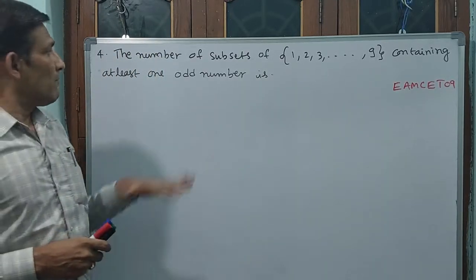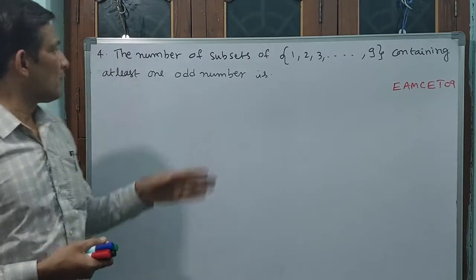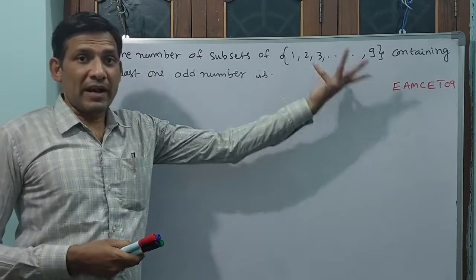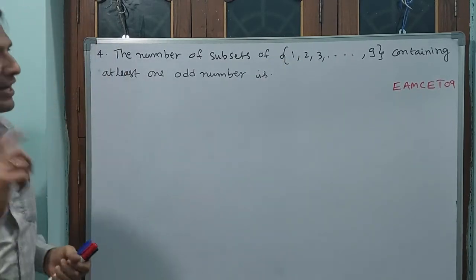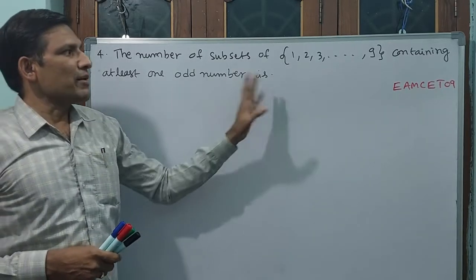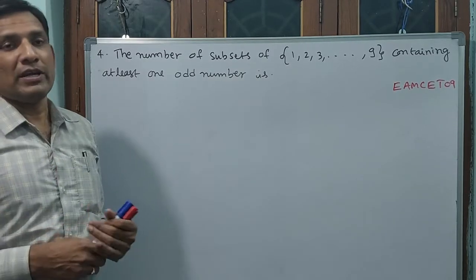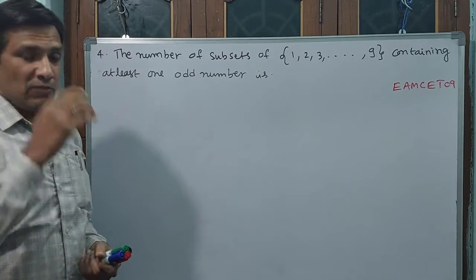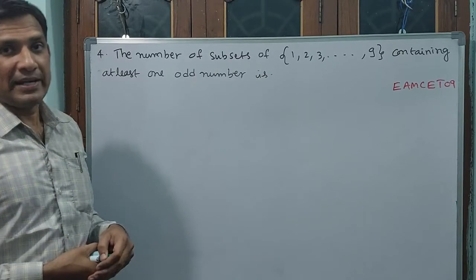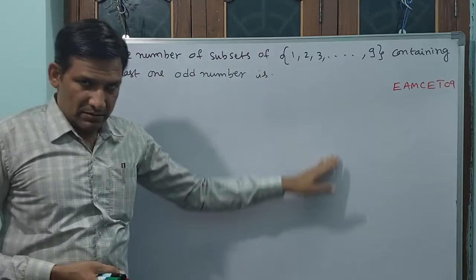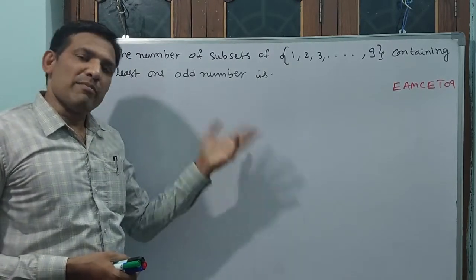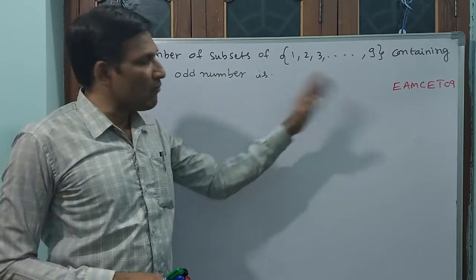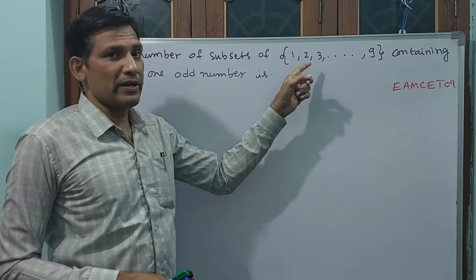Okay. See, without any condition, the number of subsets you can make is 2 power n, so 2 power 9. But the condition here is at least one odd number. At least one odd number you have to take. That means there is a link between the sets. 2 power 9 is not like complete without odd number, with odd number. See, 2 power 9 means those are all separate: one number, 2 one number, 3 one number, 1 2 one set.